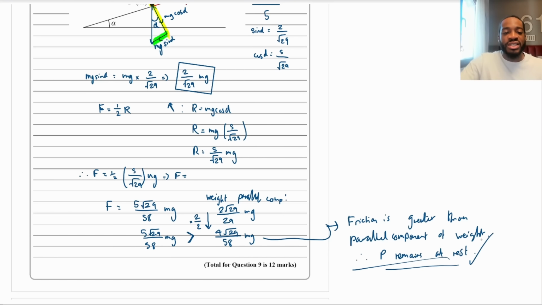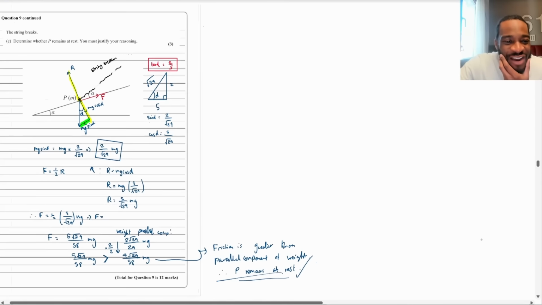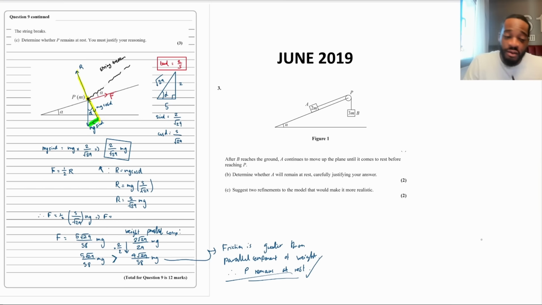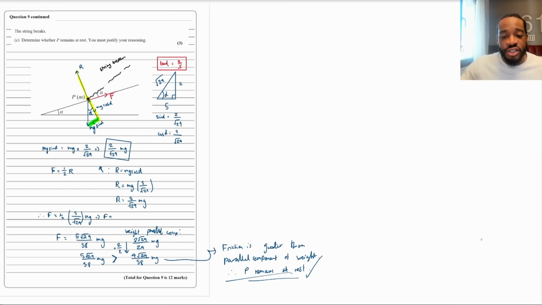And that's it. There was a similar question. I can't remember what year it was in one of the papers, but it was a similar question like this where they asked you about whether a particle remains at rest and you had to compare the friction and the parallel component. It's the same thing here. So that's it. That's question 9 finished.